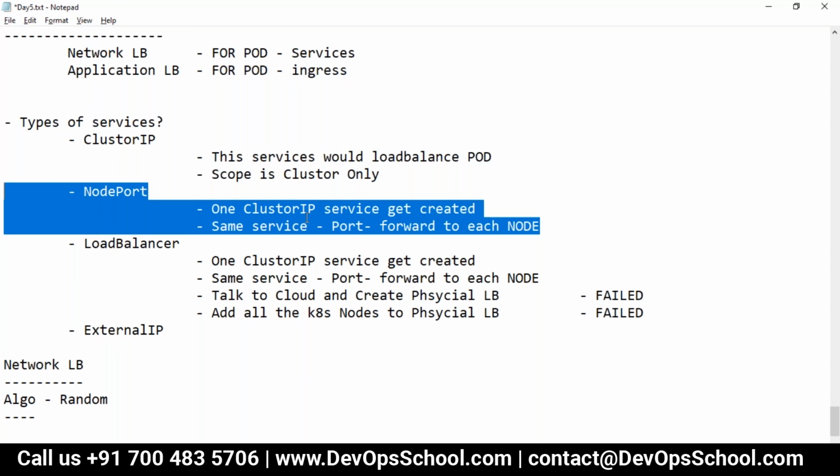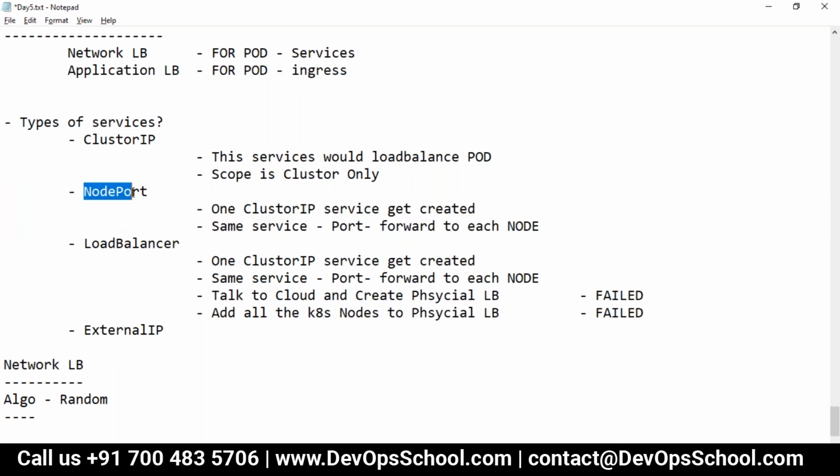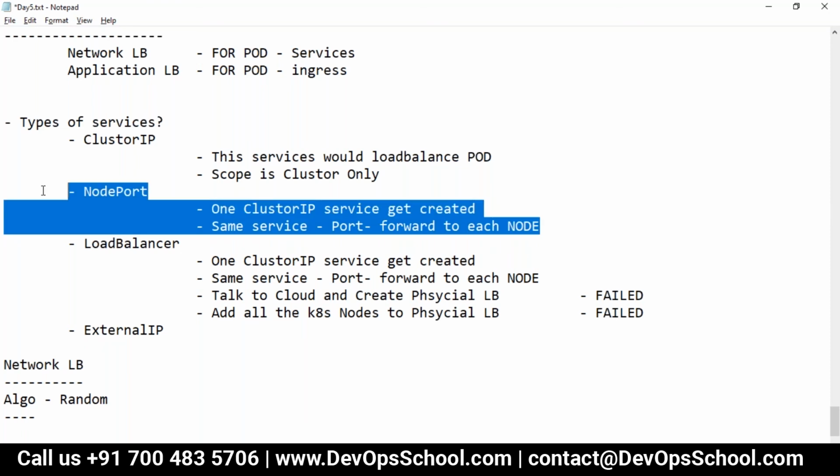That's not good, right? So rather than that, they say if you want the service to be accessible on the node port, use type equal to NodePort. Simple. So these two things will happen.